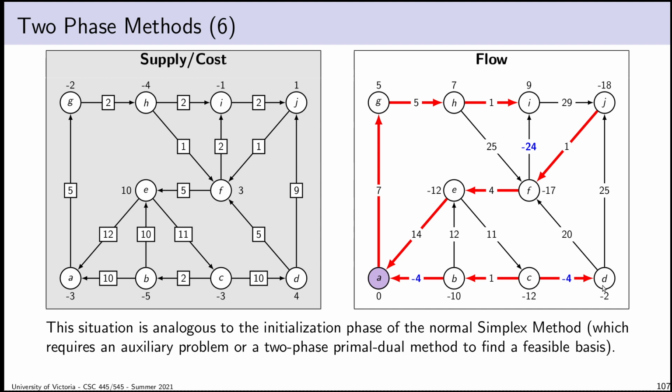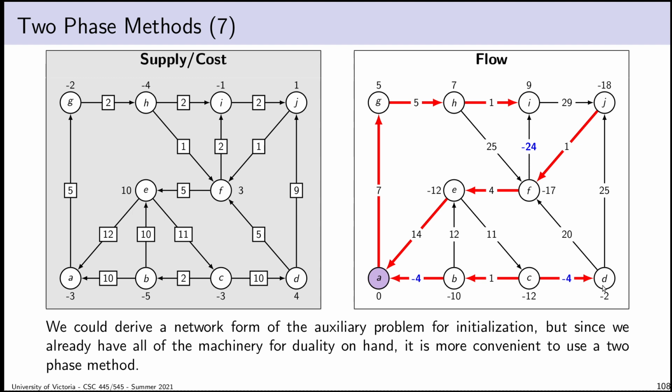And my goal today is only to talk about the two-phase methods. We're not going to try and come up with some network analog of the auxiliary problem. I mean, we can, I just don't want to do that. And I think you might agree that adding in that variable omega would require us to understand its interpretation, which we really don't want to do right now. That is something we can get around because these two-phase methods, which we've seen before in the context of duality and the linear algebraic simplex method, we hopefully believe in them enough by now to trust them, and I think that they will work better.